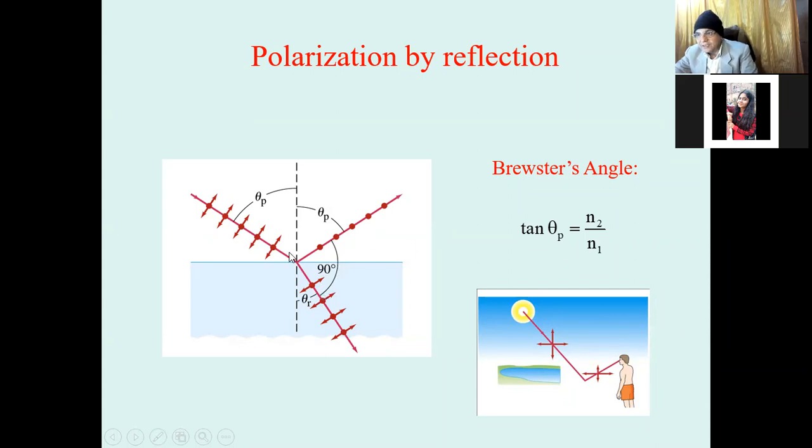Then there is reflected light as well as transmitted light. Both lights are polarized, but more is reflected and less is transmitted. But if there are successive media, then finally the transmitted light will also be polarized light. And this can be deduced through Brewster's law, and the